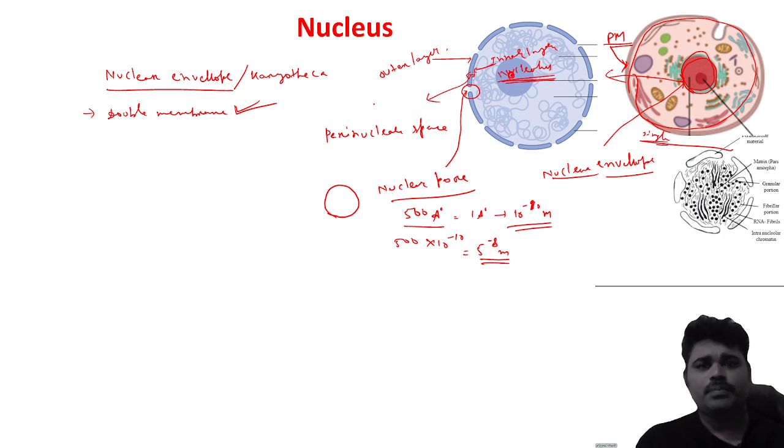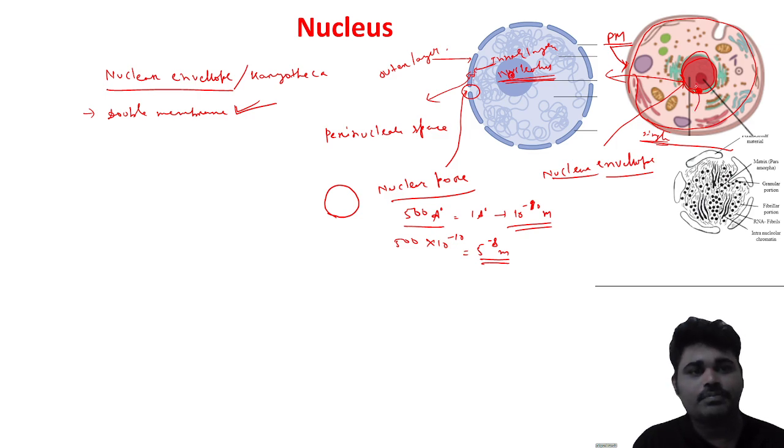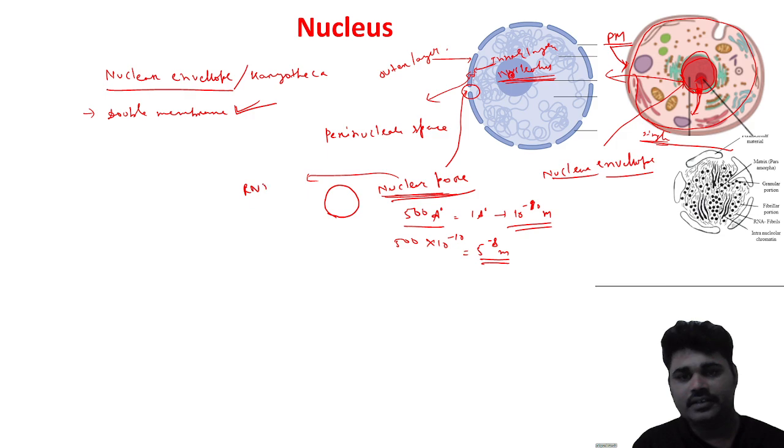What is the function of the nuclear pore? Look at the structure. Let's suppose this is a nuclear pore. Through this nuclear pore, the RNA and the protein can pass to the cytoplasm, or pass from the cytoplasm to the nucleus. This is the main function of the nuclear pore, the transport of RNA and protein.